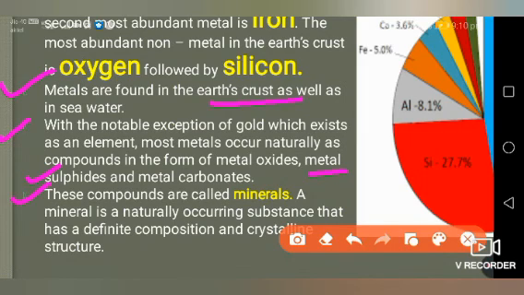So these compounds are called minerals, which will not be found in the free state. Free state means they will not be found as single metals. So these are called minerals. A mineral is a naturally occurring substance that has a definite composition and crystalline structure. Okay, what is a mineral? A mineral is a naturally occurring substance that has a definite composition and crystalline structure.